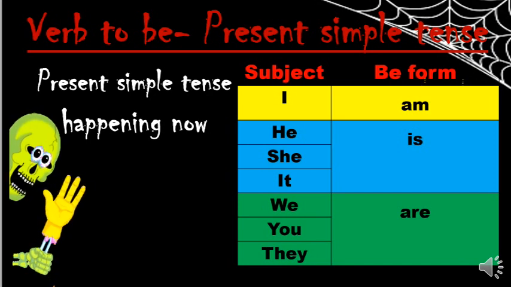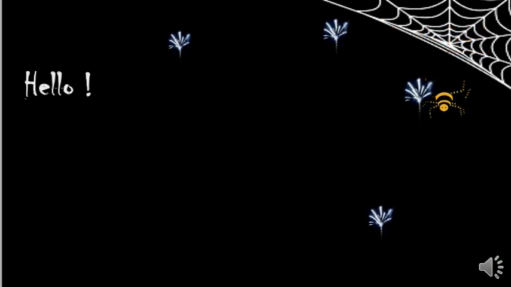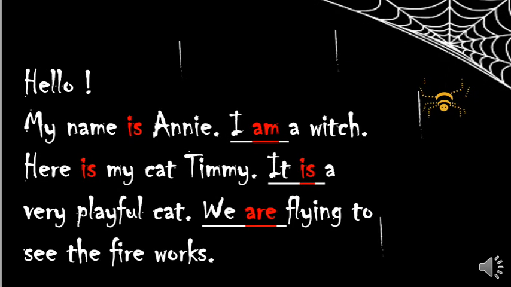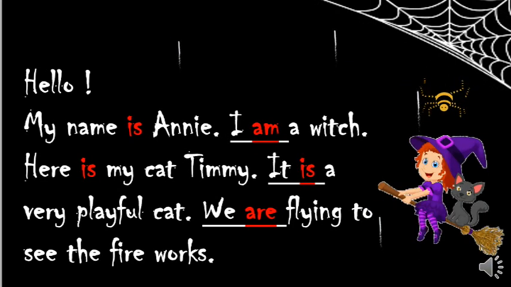Let's see an example so that you will understand what I have said here a little bit more in detail. Hello, my name is Annie. I am a witch. Here is my cat, Timmy, right? The name of the cat is Timmy. It is a very playful cat. We are flying to see the fireworks.